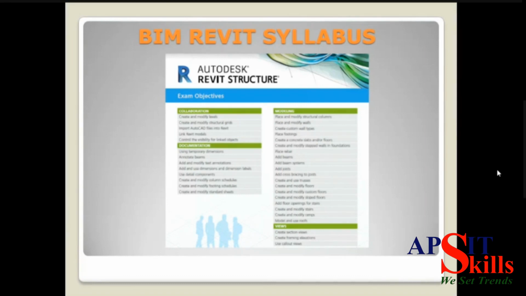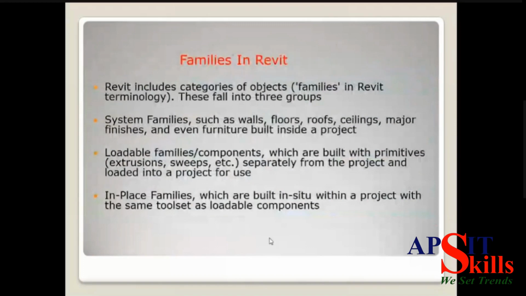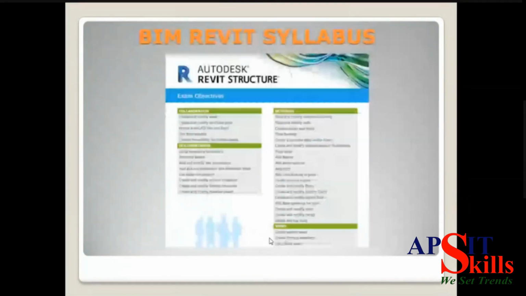So I will be talking about the BIM Revit syllabus. You have understood what Revit is and what BIM is. Now, what we are going to study for these 4 days, and what are the topics which are very interesting. I will be telling you the first 4 modules. First one is collaboration, second one is documentation, third one is modeling, and the last one is views. So we will be starting with collaboration.